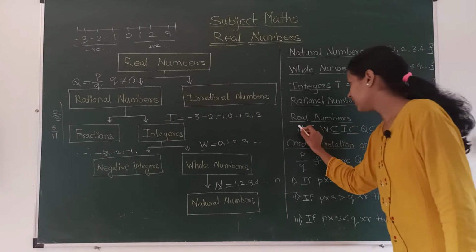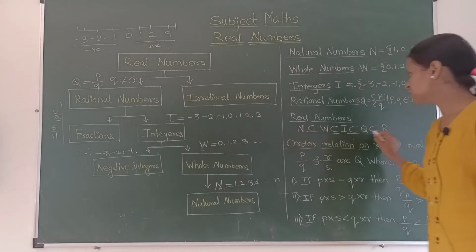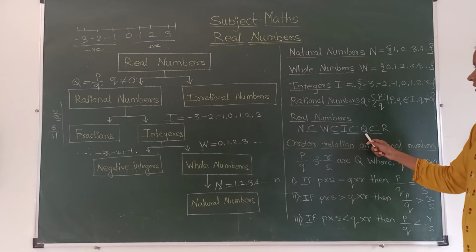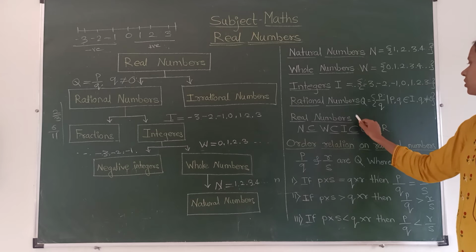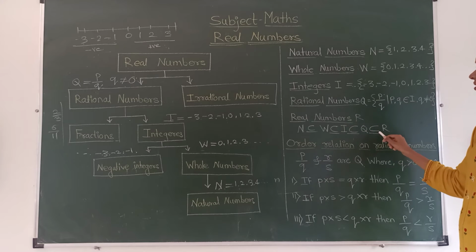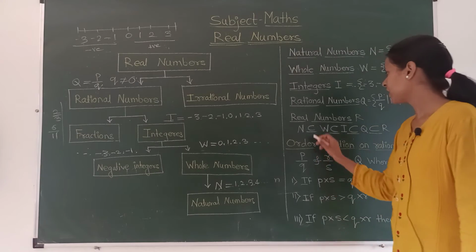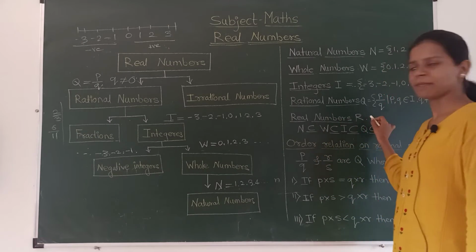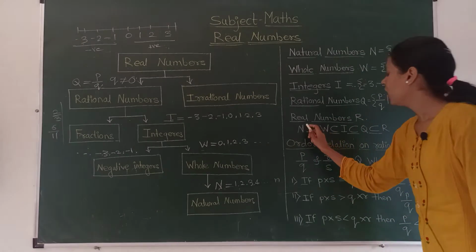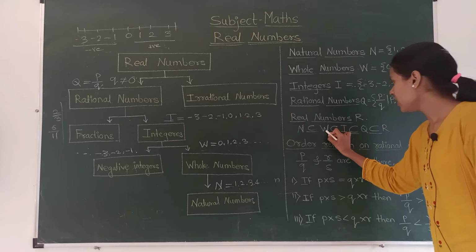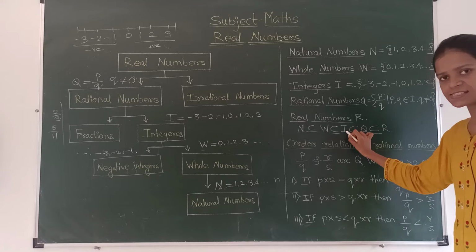After that, they have given us the relation between natural numbers, whole numbers, integers, rational numbers and real numbers. We denote real numbers by R. N is a subset of whole numbers. Whole numbers is a subset of integers.